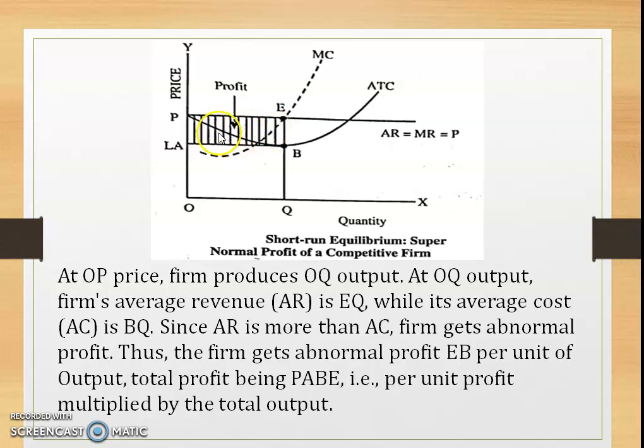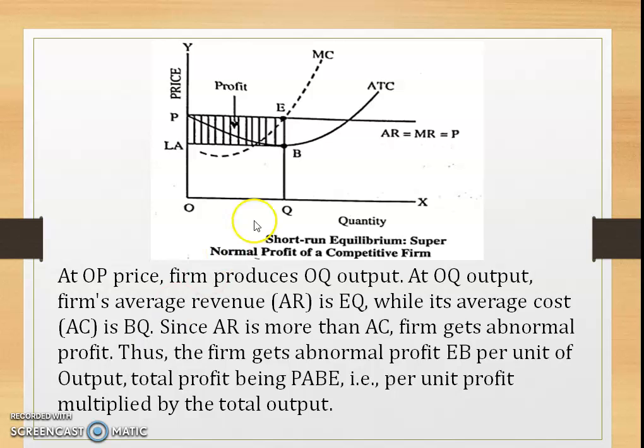This zone, PABE, is the profit zone where you get abnormal profit. At OP price, the firm produces OQ output. At OQ output, the firm's average revenue, AR, is EQ, right? While its average cost, AC, is BQ.